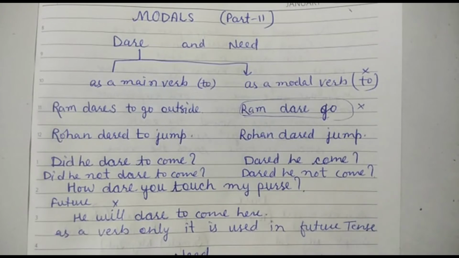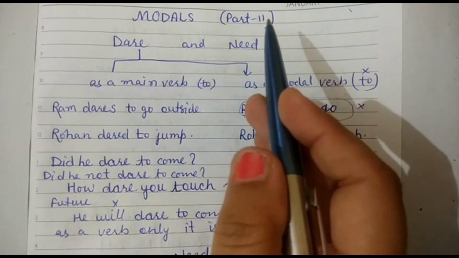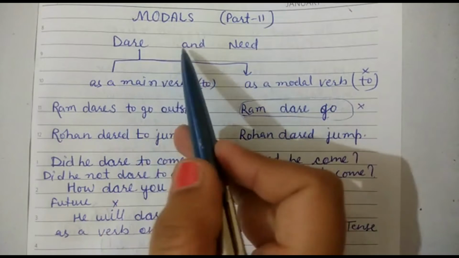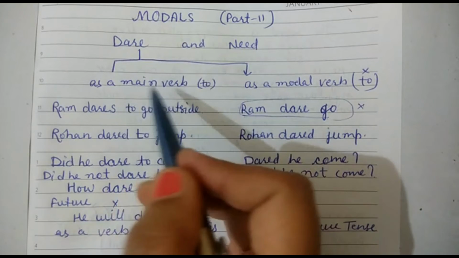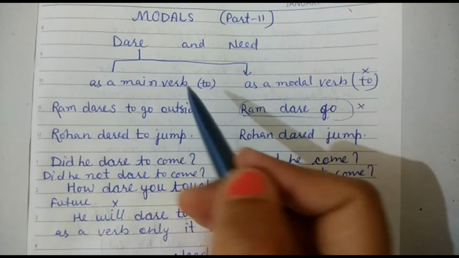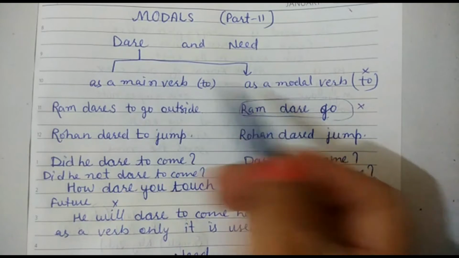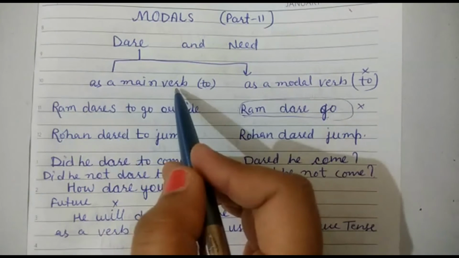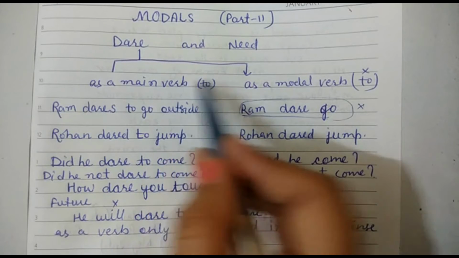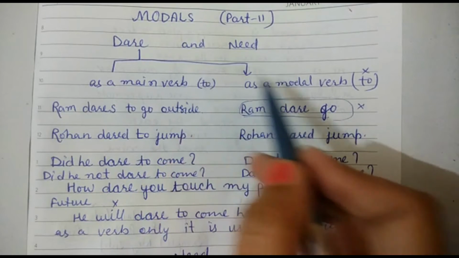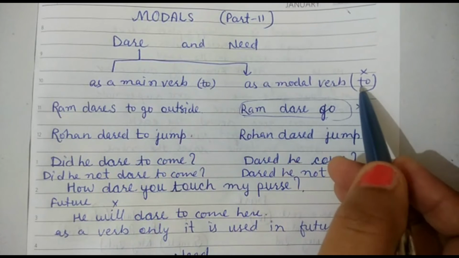Today we are discussing modals, part two: dare and need. Firstly, I'll tell you how to use it as a main verb, then I'll explain how to use it as a modal. Dare. As a main verb, we will use "to" with it. But when we are using dare as a modal, there will be no use of "to".